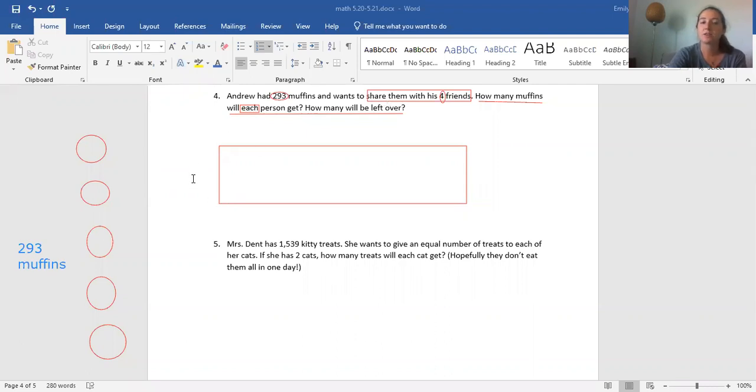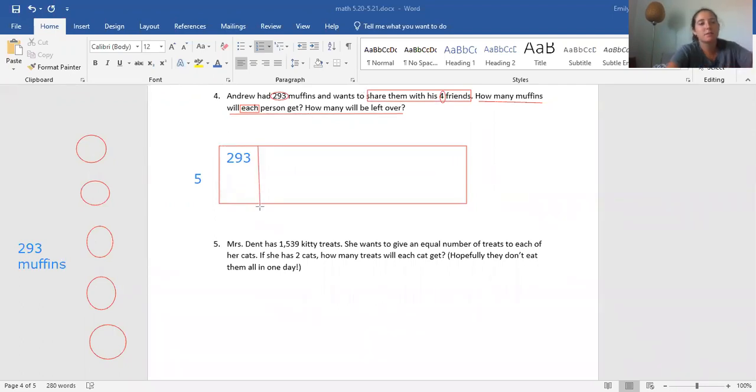So what's the divisor? How many groups are we making? What are we dividing by? What's the little number we're dividing by? Well, we had 4 friends, but also Andrew, right? So 5. So we're putting this into 1, 2, 3, 4, 5 groups. What are we breaking into 5 groups? What's the dividend? Our muffins, 293. 293 muffins. Okay, let's go.